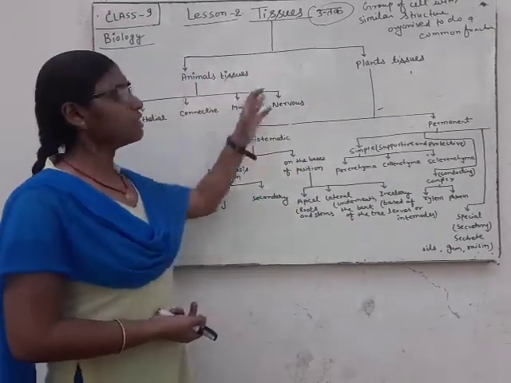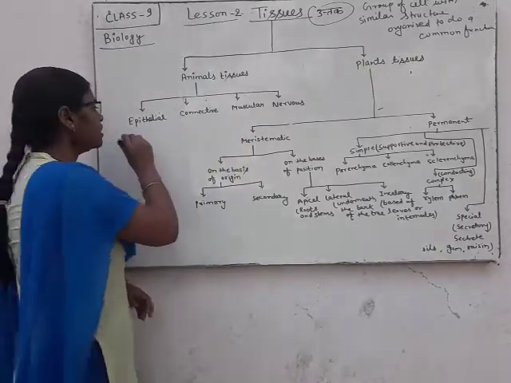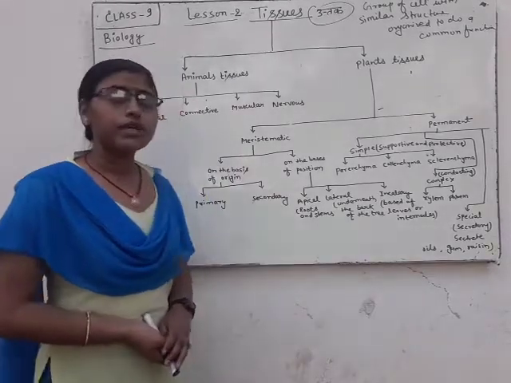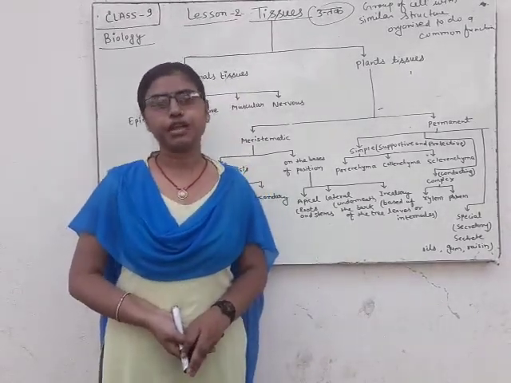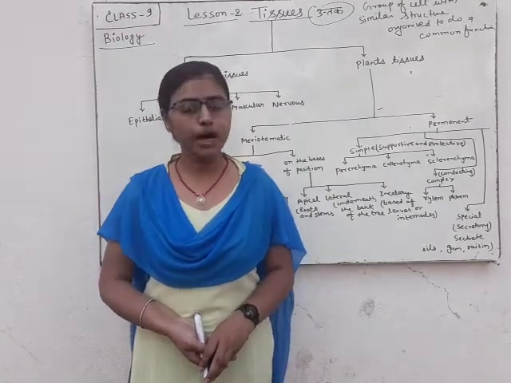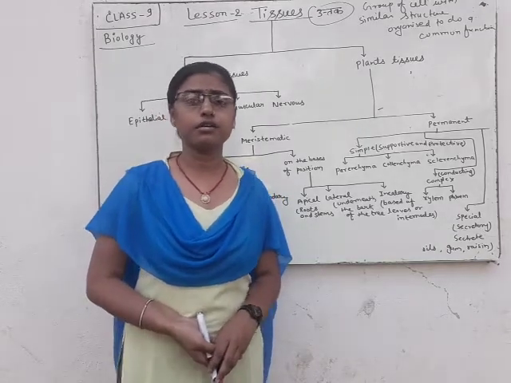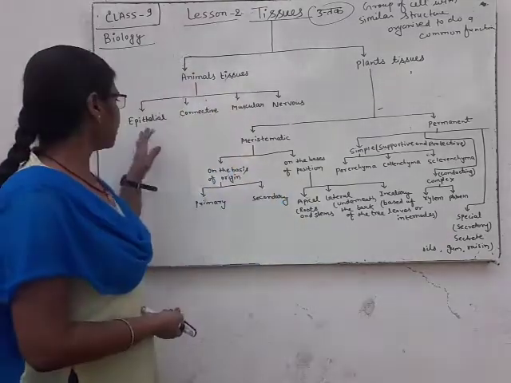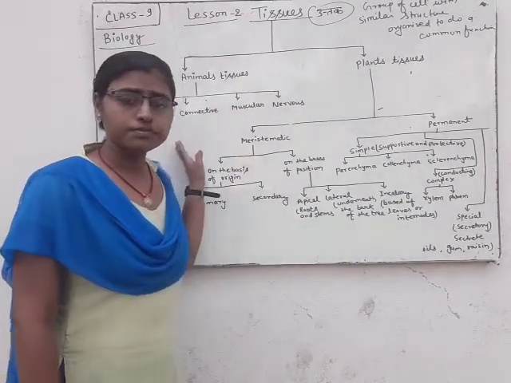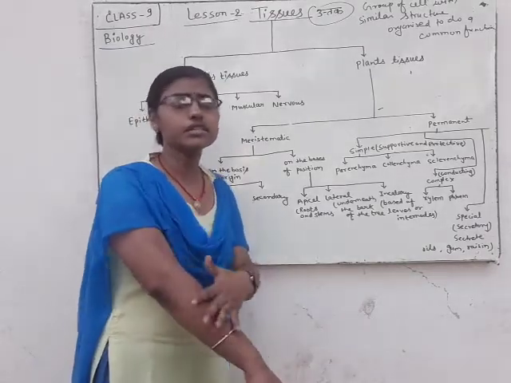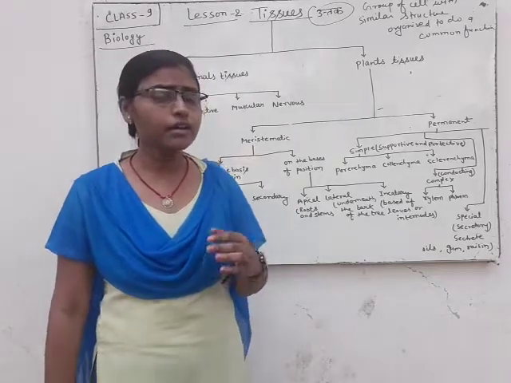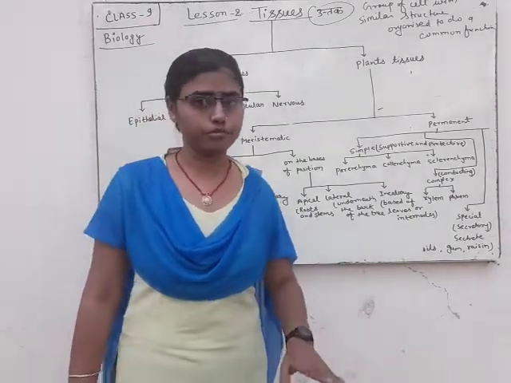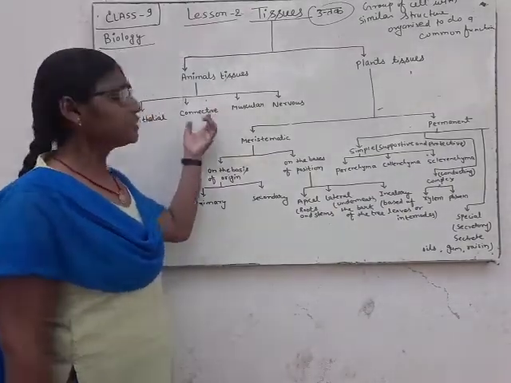They are parts of animal tissues. Where is epithelial tissue found? It is the main protective layer, found under the skin, covering all parts, and in the lining of internal organs, the internal parts of the body.